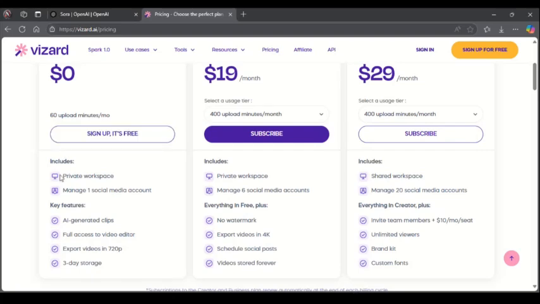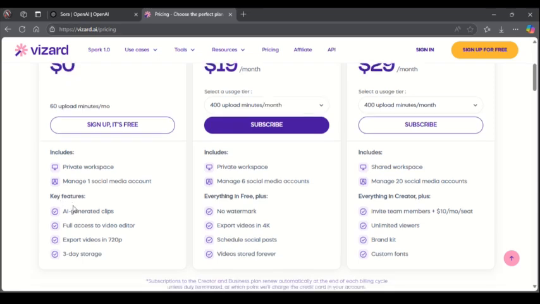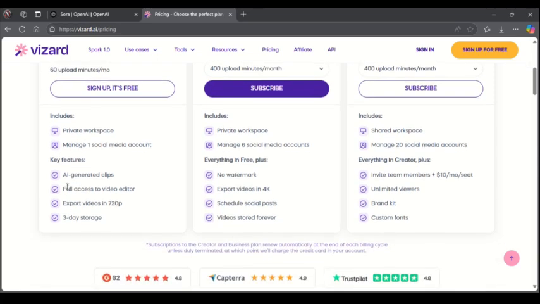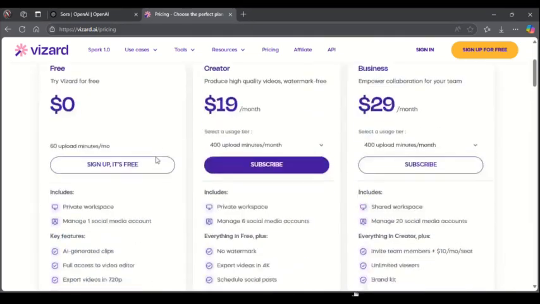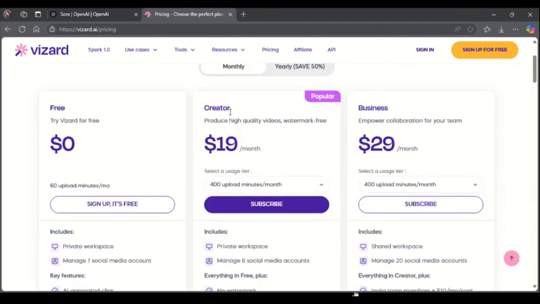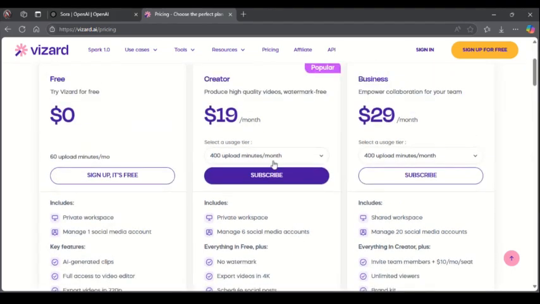Under that, you have access to a private workspace, you manage one social media account, and the key features under this plan are that you get access to AI generated clips, full access to the editor, and export videos in 720p, and you also get about 3 days of storage on the free version. And on the creators version, which produces high quality videos with no watermark, payment is less than $19 per month, and you get access to 400 upload minutes per month.